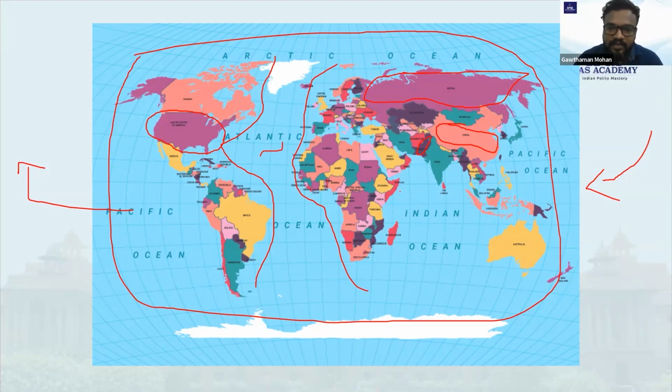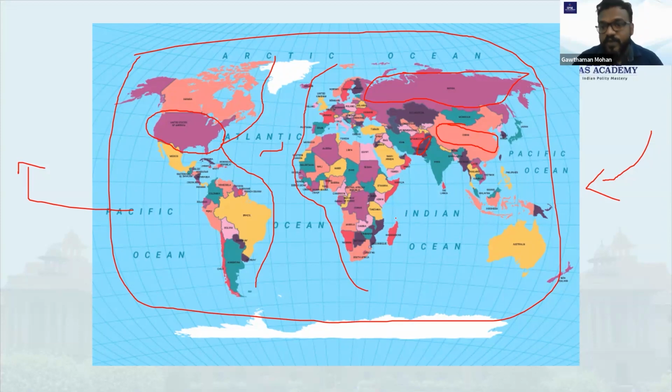So India is taking its trade through various regions. Wherever India is going, all those areas are important for us. India has very good relations with the Latin American countries. India has export-import relations with the North American countries, with the African countries, with the European countries. So we are taking these routes. So that is also important.